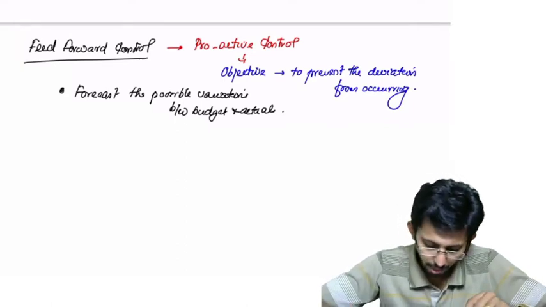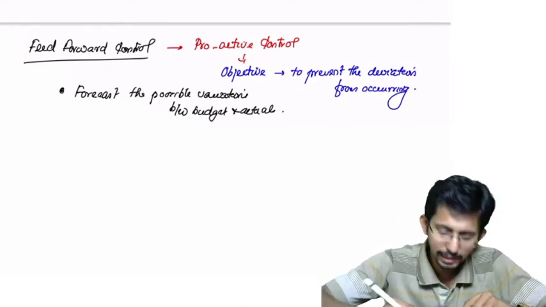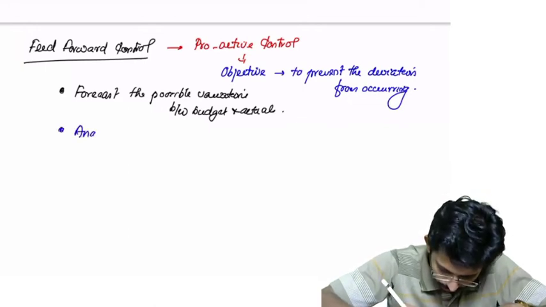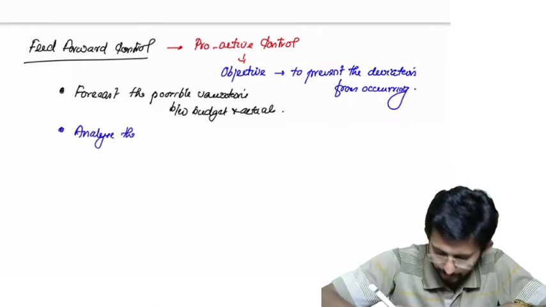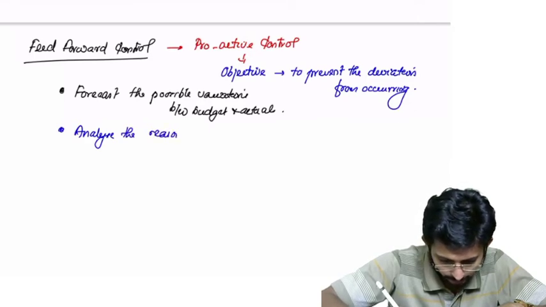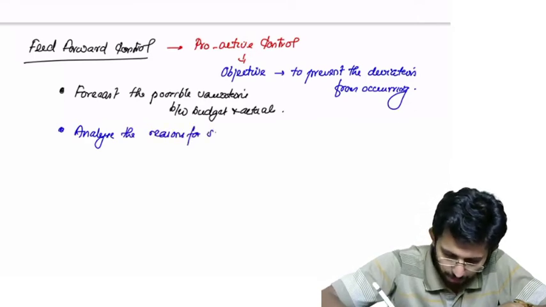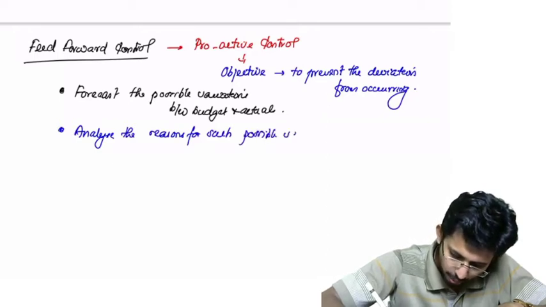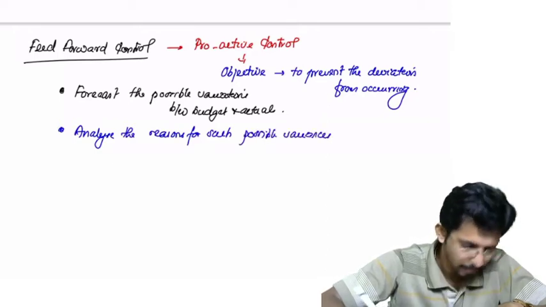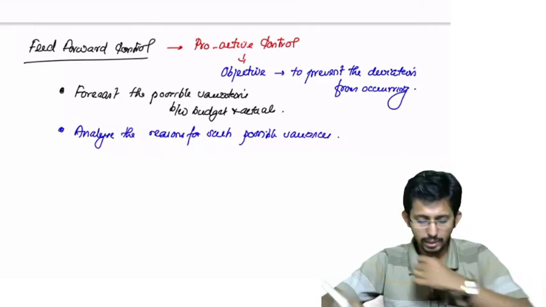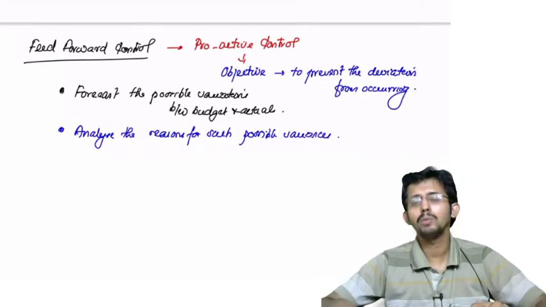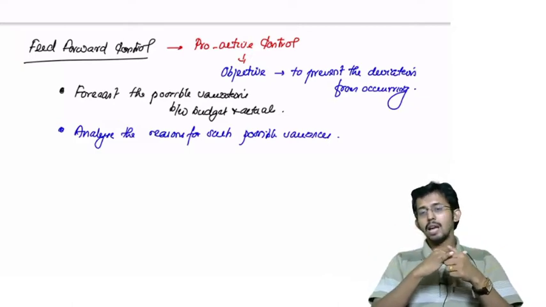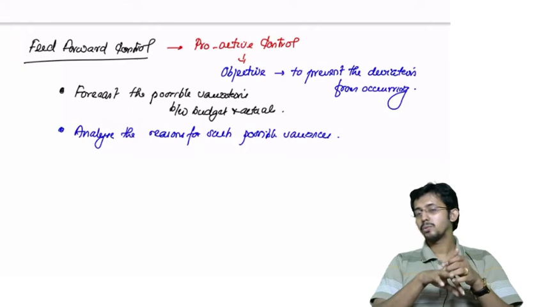Then, once you have forecasted the possible variations, you have to analyze the reasons for such possible variations or variances. This is very important. Once you have identified the possible variations, you have to analyze and understand the reasons for such variances.